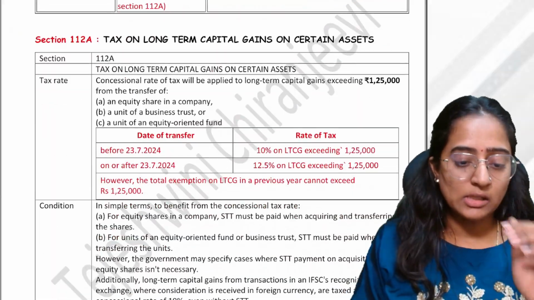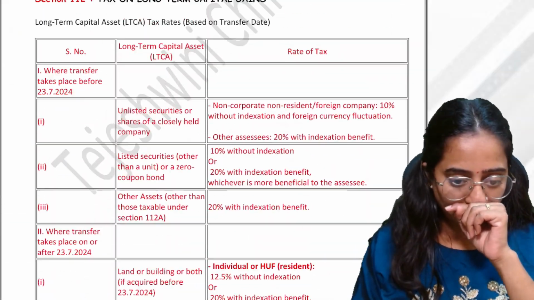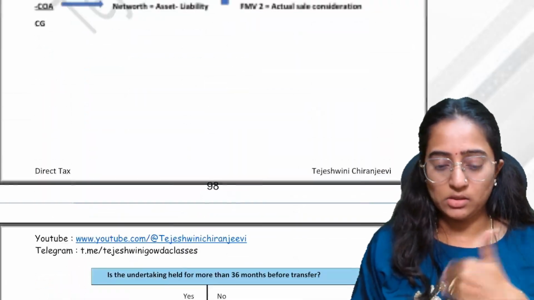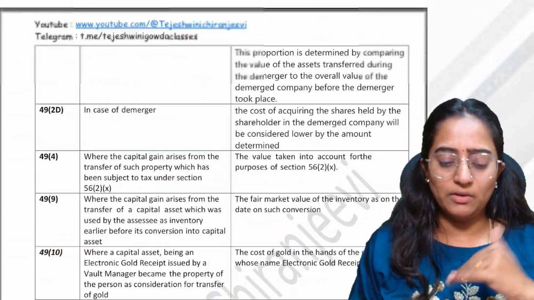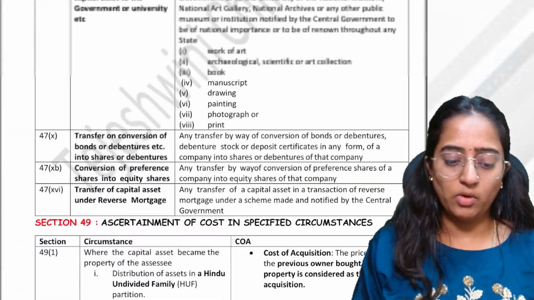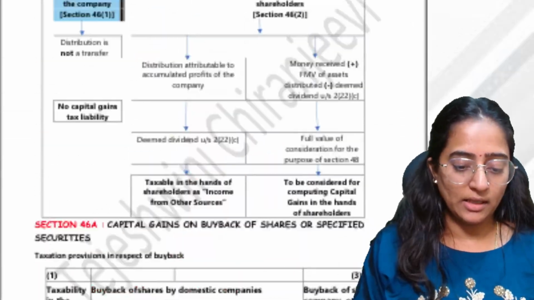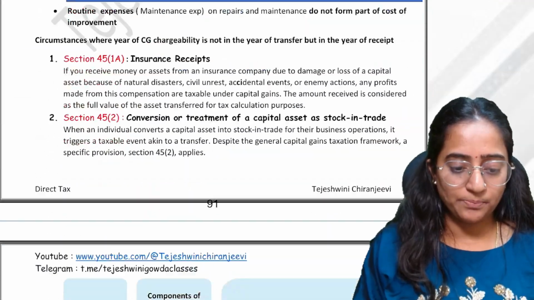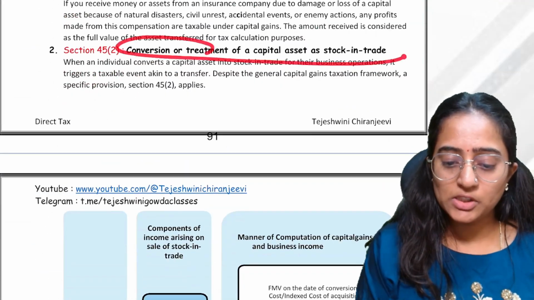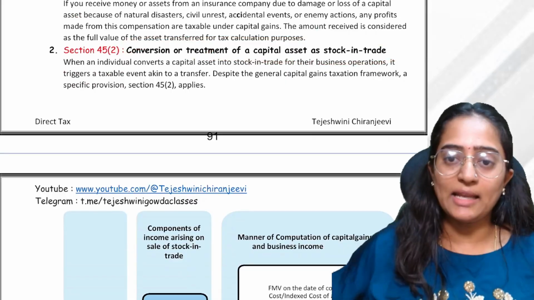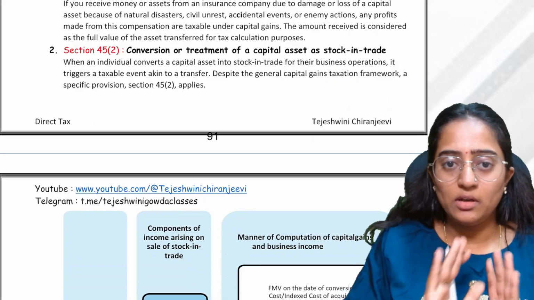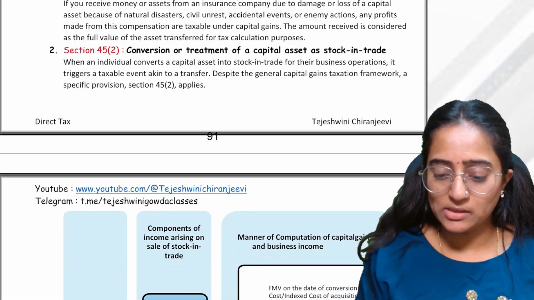So this is 112A. Now, before getting into the next question, let me cover the respective concept so that it will be easier for you to understand. The concept is the conversion or treatment of a capital asset as stock in trade. Try to understand this example, and you will understand the concept.